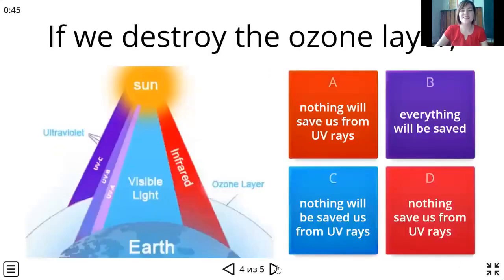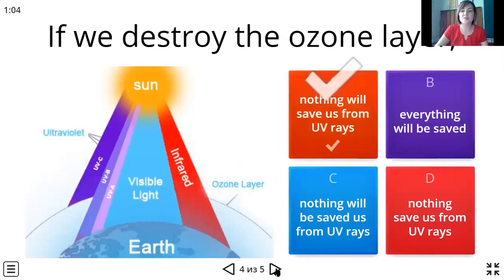Next sentence. If we destroy the ozone layer, nothing will save us from UV rays. Everything will be saved. Nothing will be saved us from UV rays. Nothing save us from UV rays. We've got the condition. We are looking for the result used in future. And we'll choose A as we need a verb in active voice.